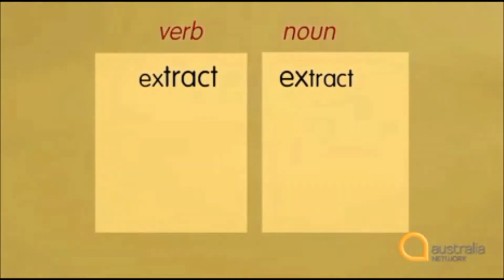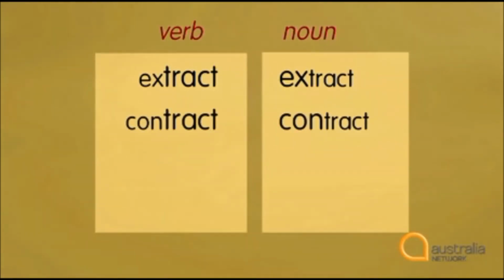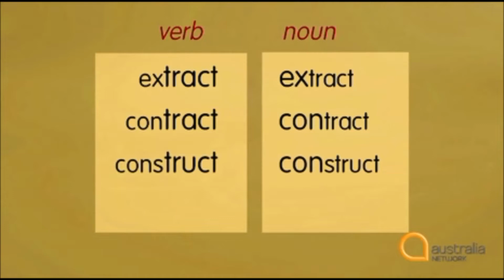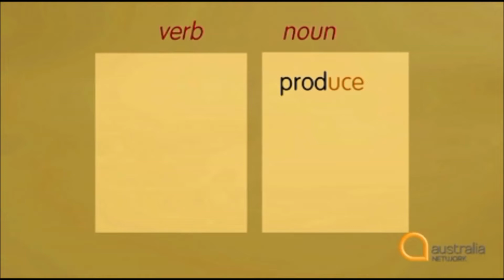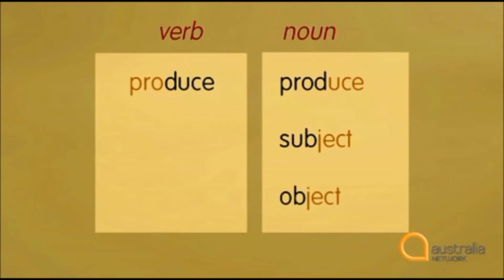And this pattern of first syllable emphasis for the noun form and second syllable emphasis for the verb form is repeated with other words. We have to extract and an extract, to contract and a contract, to construct and a construct. And there are lots of others. We have produce, that you eat, and to produce, to make. We have subject and object, but subject and object.